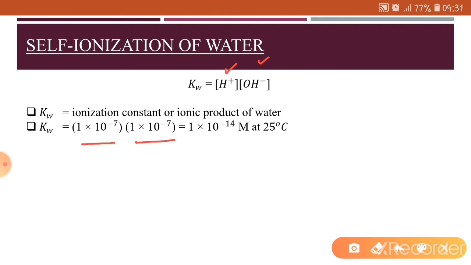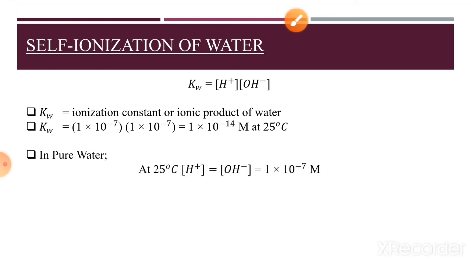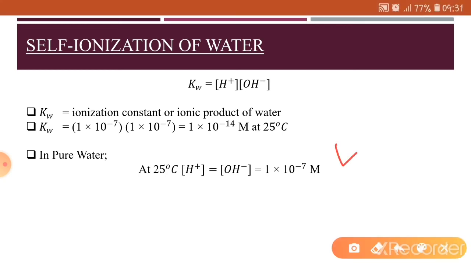These two values get multiplied, and after multiplication we get 1 into 10 raised to power minus 14 for this ionization constant at 25 degrees centigrade. In pure water, always remember that the concentrations of hydrogen and hydroxide ions are equal, that is 1 into 10 raised to power minus 7 molar.